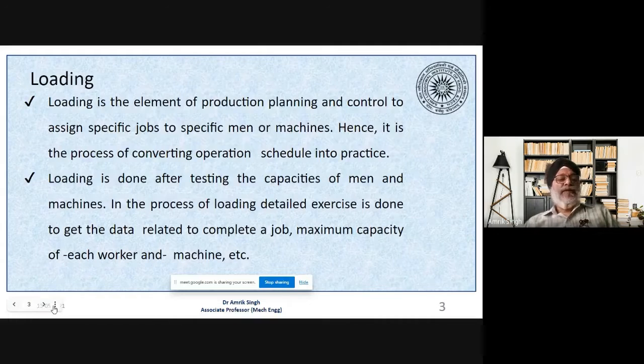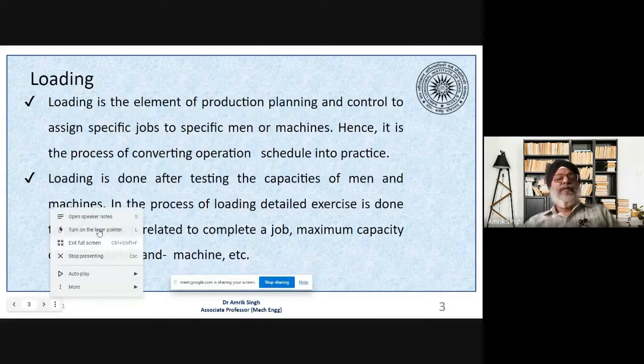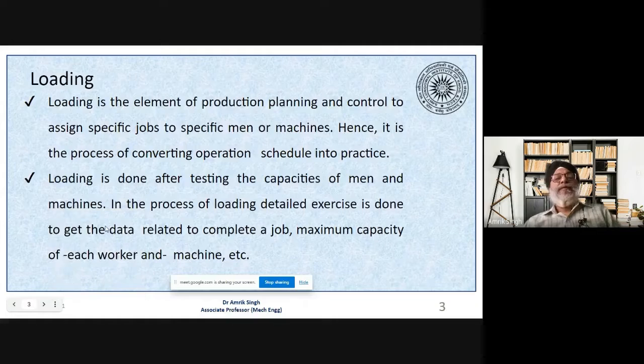Loading is an element of production planning control to assign a specific job to a specific resource that may be a machine or man. Hence, it is a process of converting the operation schedule into practice. A second definition can be understood like this: loading is done after testing the capacities of the resource, that is man and machine.